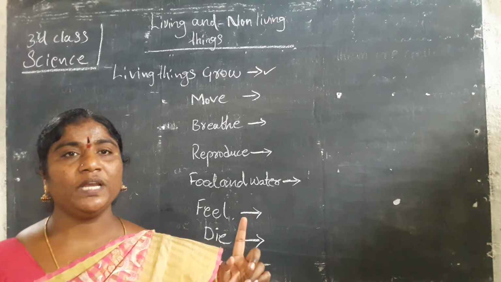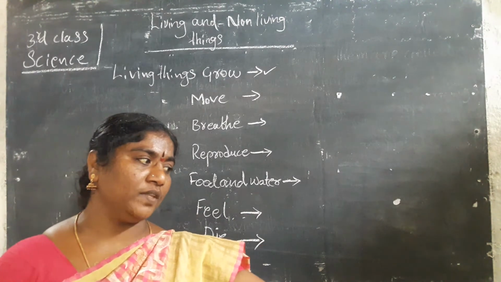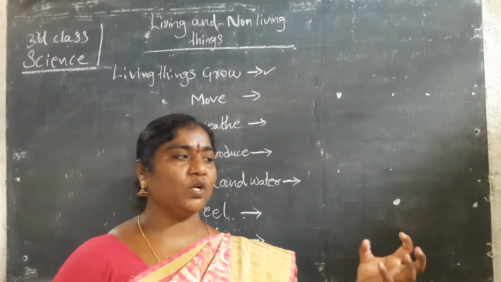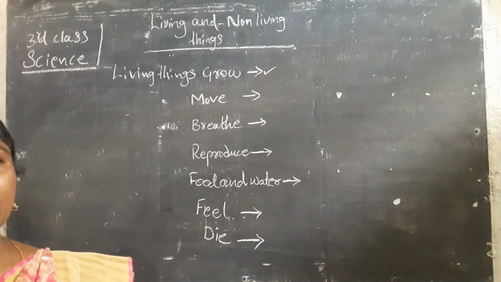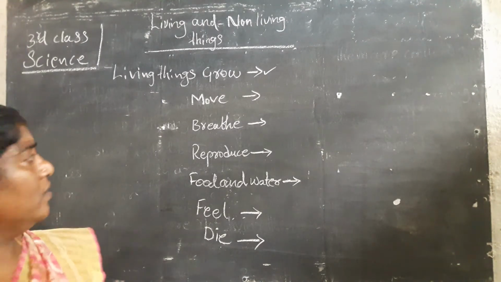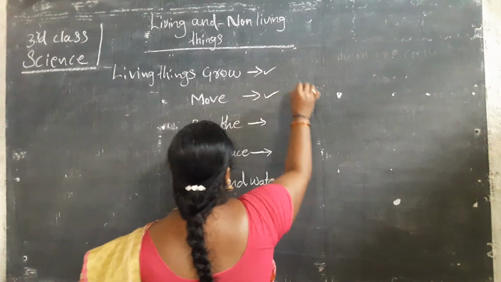And in a touch-me-not plant, when we go near the plant, it can close its leaves. Yes or no? Is it correct or not? And this is how living things can move.